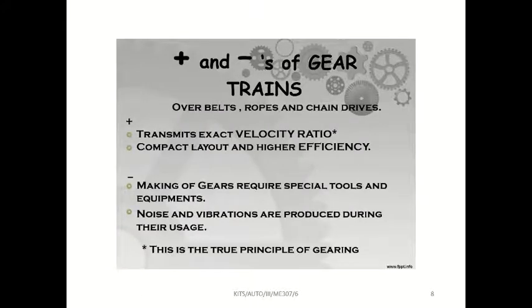So these are the advantages. Gears are used to transmit power with a high velocity ratio and are very compact. Compared to belt drive and chain drive, gear drive is very compact. But some disadvantages are there. Making gears and gear trains is somewhat complex. The manufacturing process is somewhat complex, and compared to belt, chain, and rope, gears sometimes make more noise. These are the disadvantages.